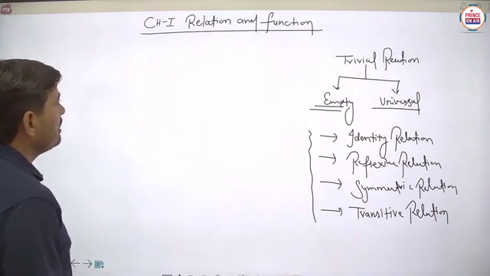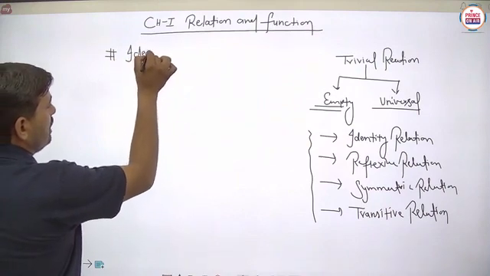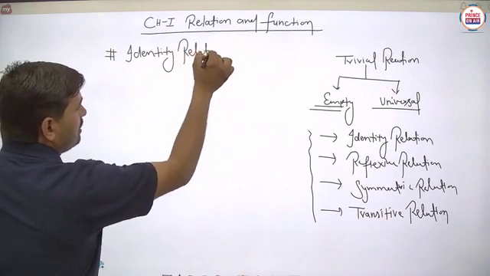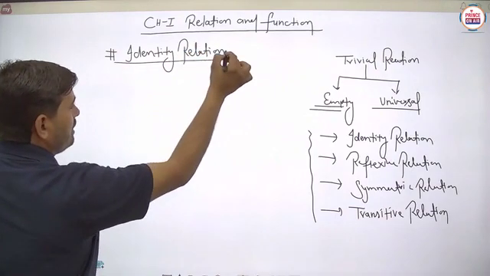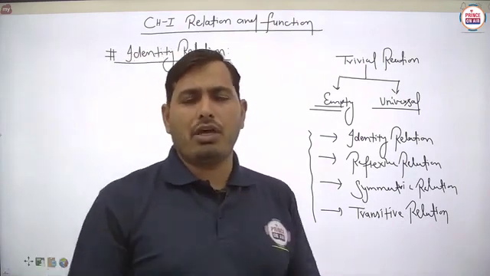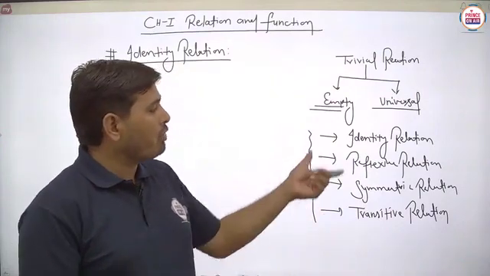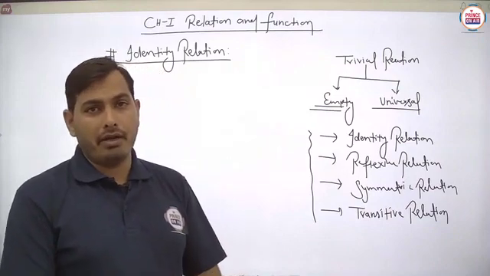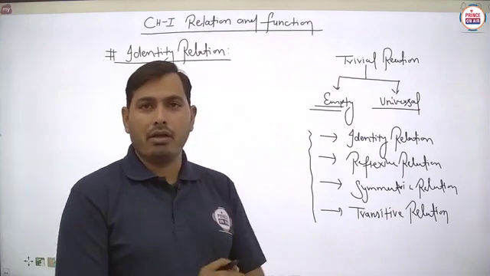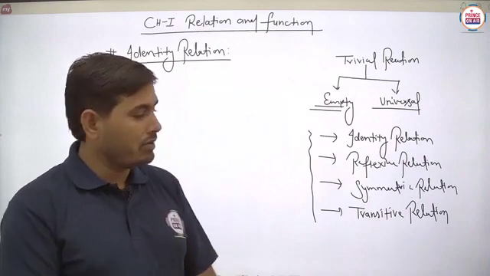So, students, today we are going to start with the identity relation. Is it clear? What is the basic definition of identity relation and how will we define it? We can see that the identity relation and reflexive relation are sometimes similar, so we have to know the basic difference between the identity and reflexive relation also. This may confuse some students, so we have to see this thing also. Is it clear?